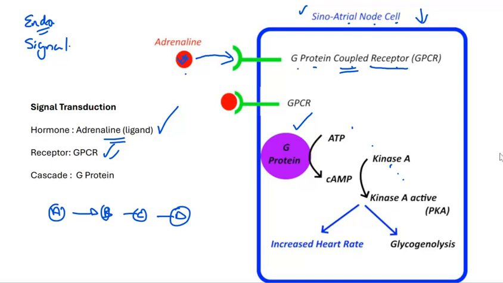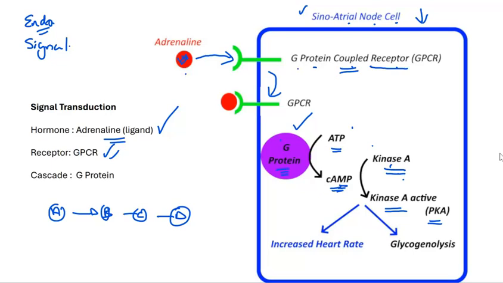So let's begin again. The adrenaline links with the G protein coupled receptor. This then triggers the G proteins, which are in the membrane as well, and they convert ATP into cyclic AMP, cyclic adenosine monophosphate. This triggers the conversion of kinase A into the activated form of kinase A called PKA.